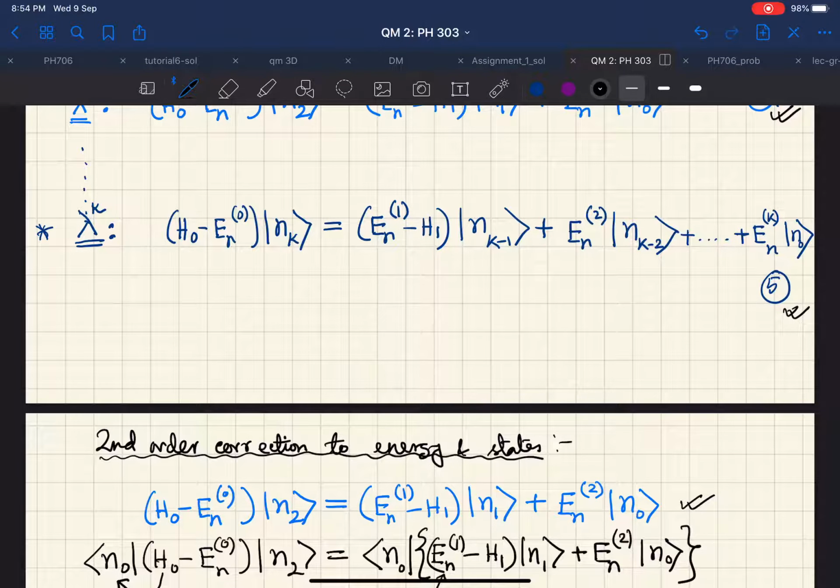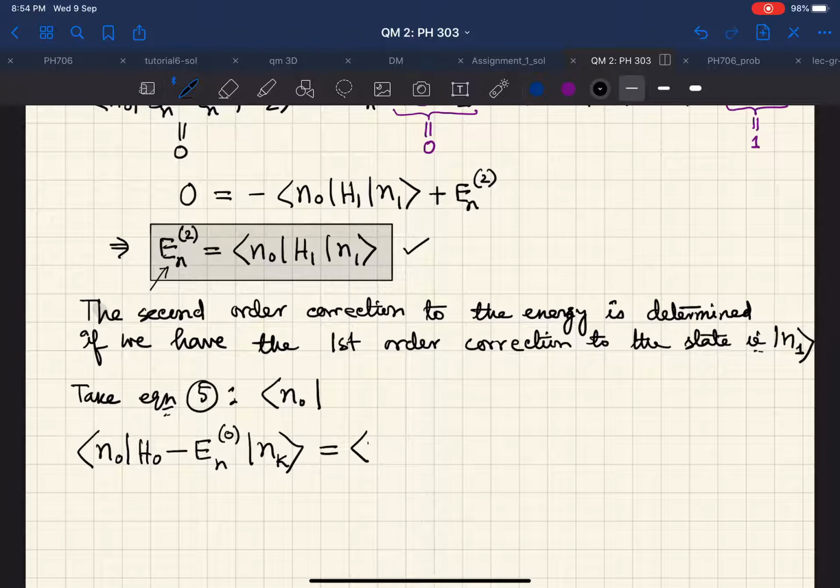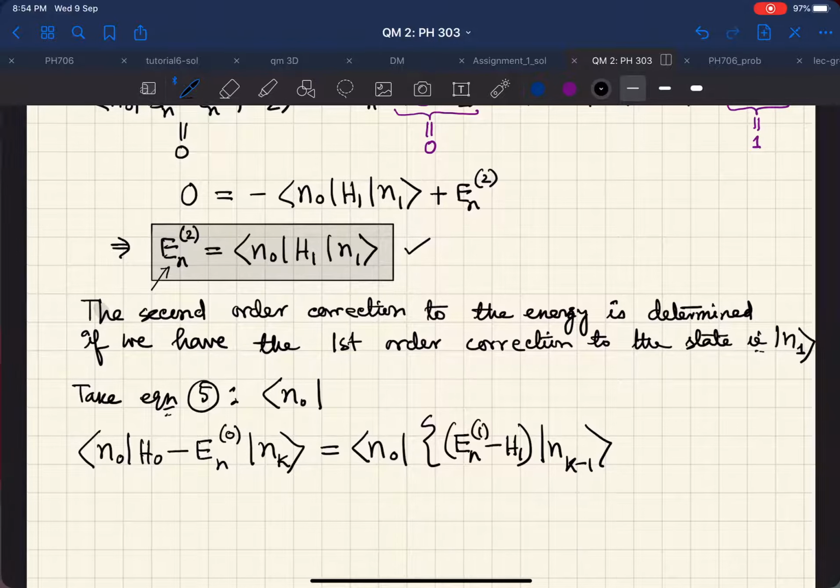Yeah, so on the right hand side we had En1 minus H1 Nk minus 1. So this Kate N0 acts on En1, the first correction of energy, minus the perturbing Hamiltonian Kate Nk minus 1. And then I know what it is.